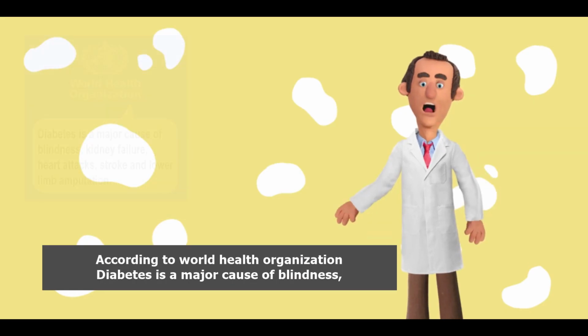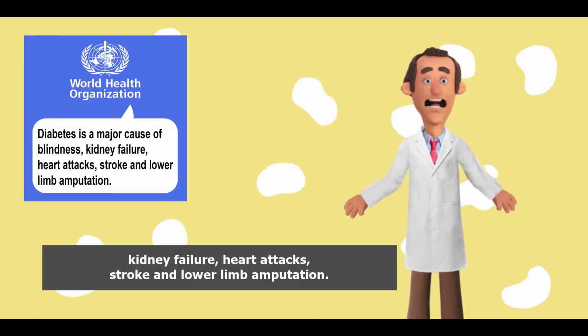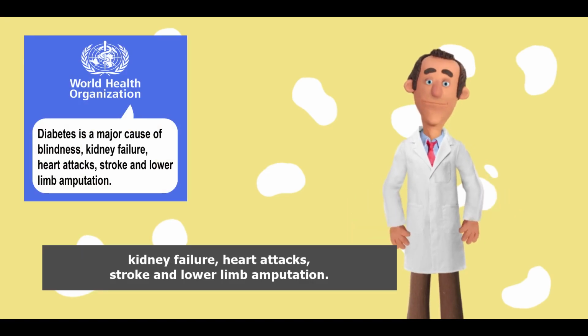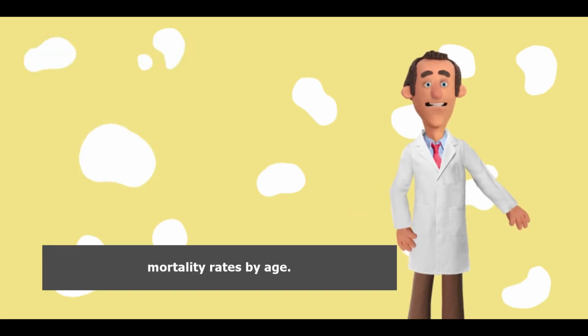According to the World Health Organization, diabetes is a major cause of blindness, kidney failure, heart attacks, stroke and lower limb amputation. Between 2000 and 2019, there was a 3% increase in diabetes mortality rates by age.